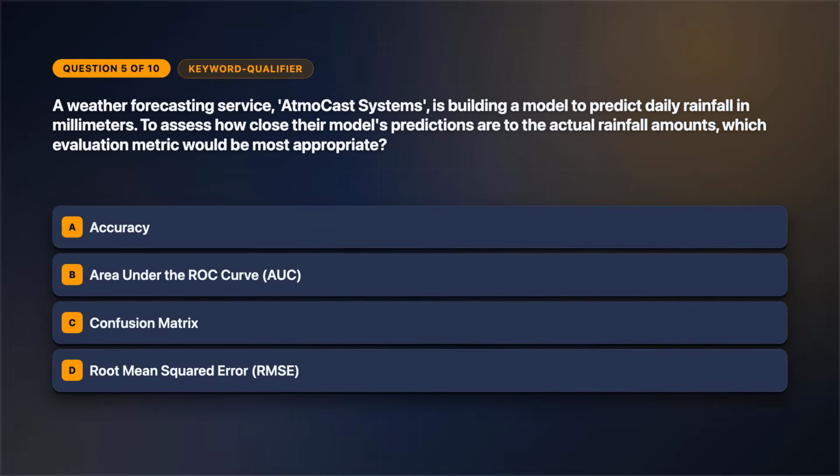Okay, question 5. Watch the exact wording. A weather forecasting service, Atmocast Systems, is building a model to predict daily rainfall in millimeters. To assess how close their model's predictions are to the actual rainfall amounts, which evaluation metric would be most appropriate? Select one answer. Review the answer choices on screen.